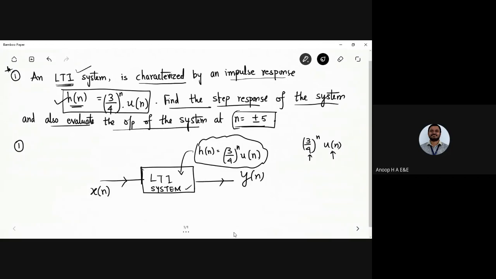Now I have x of n. In order to find the step response of the system, I need the step input, isn't it?